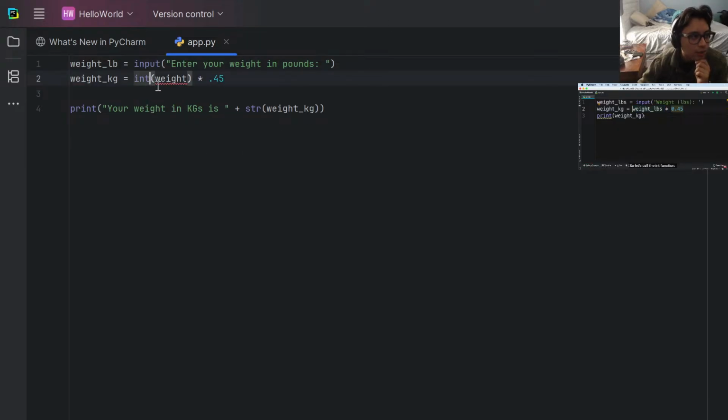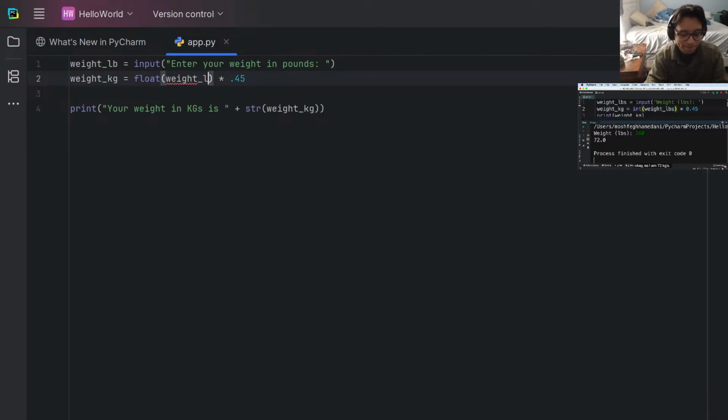So let's call float. We should probably use float actually, because you want to add a decimal. And run our program one more time. 160. Okay, so I am 72 kilograms.